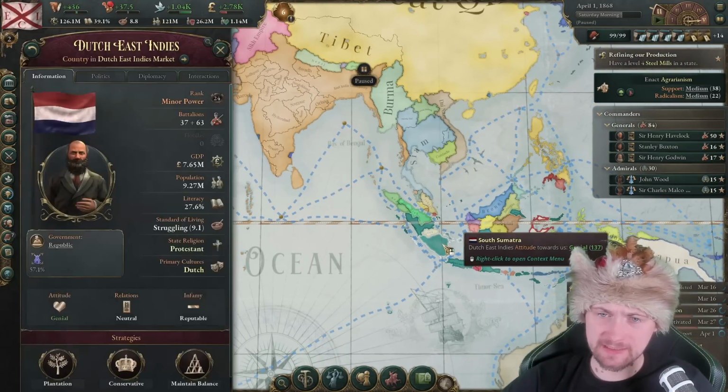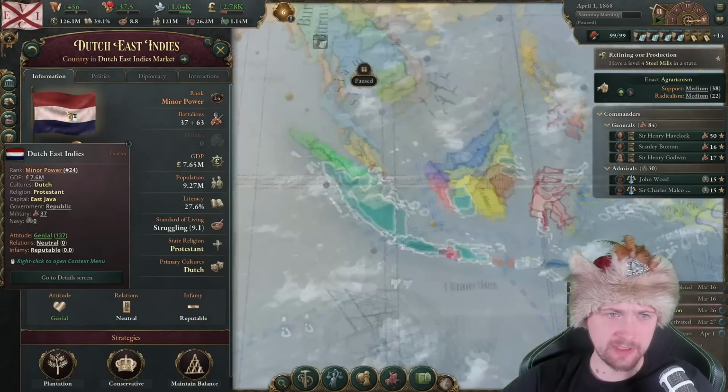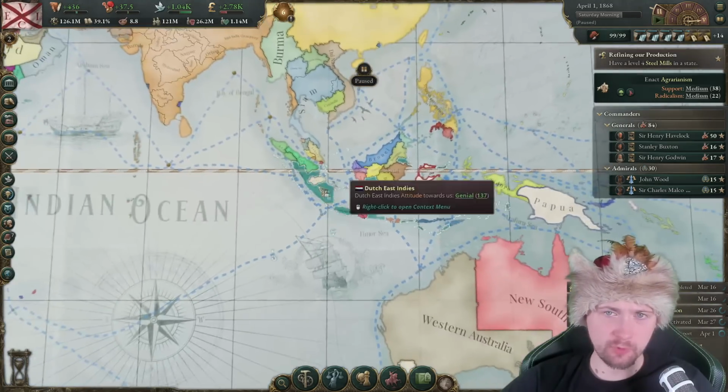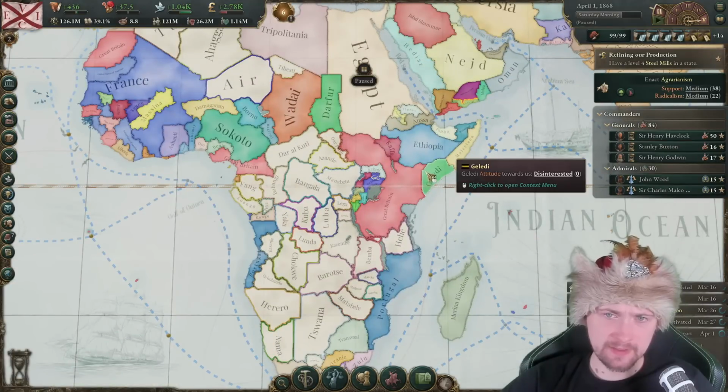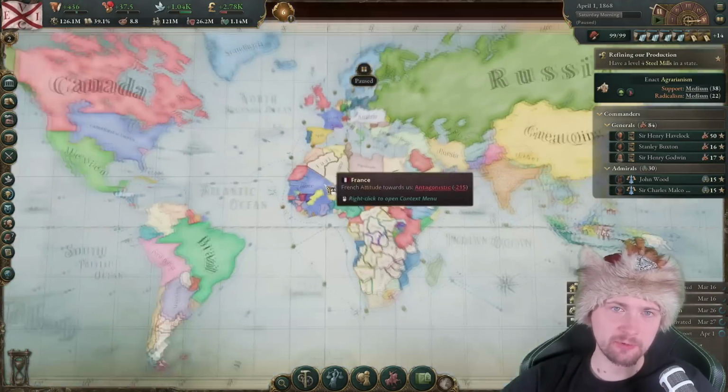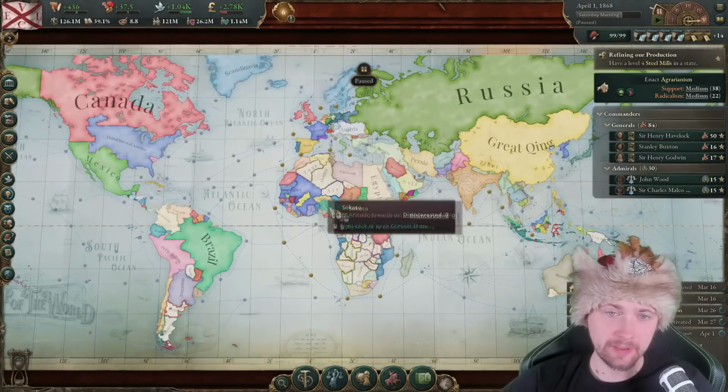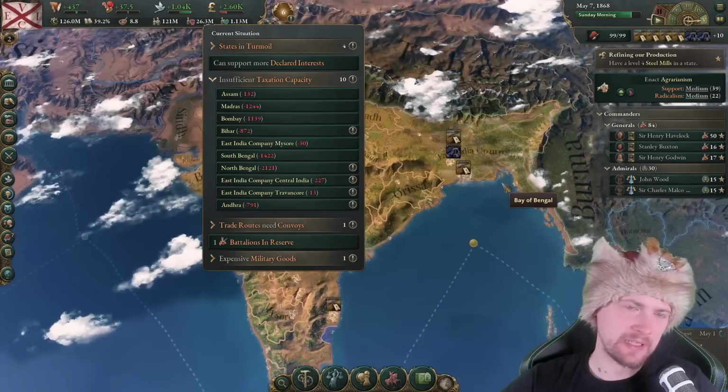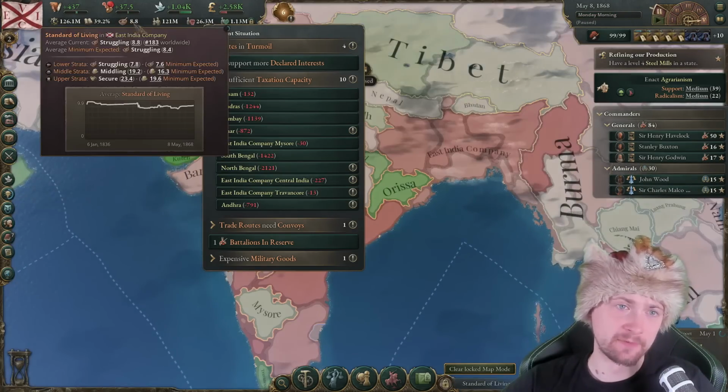I see there's Dutch East Indies. Did they just break free? Yeah, it looks like they just broke free. That's interesting. At the same time, you see that Great Britain and France are trying to create their own colonial empires in Africa.